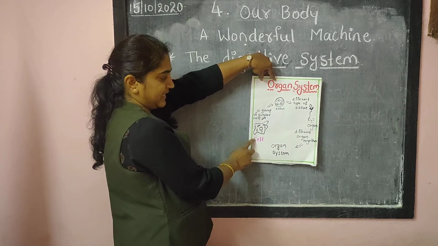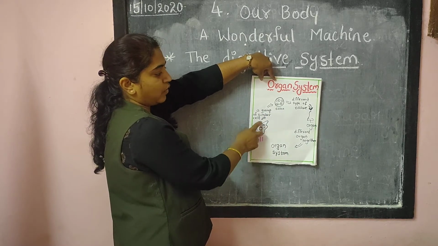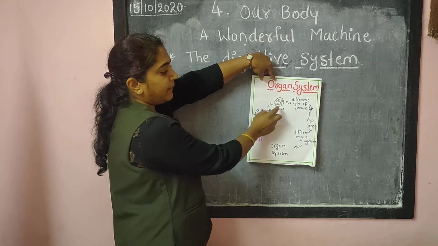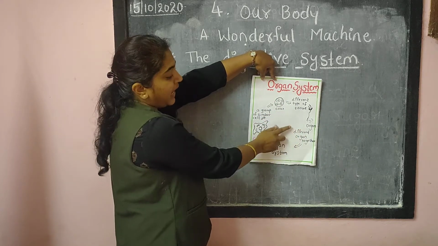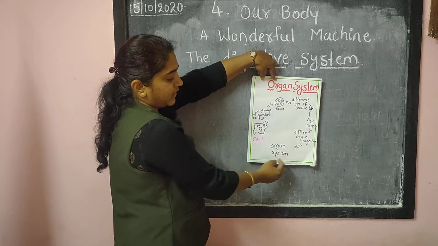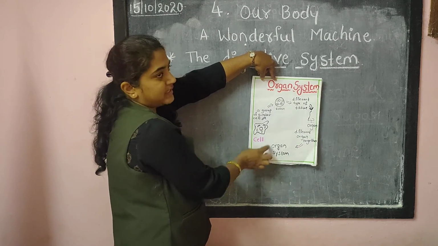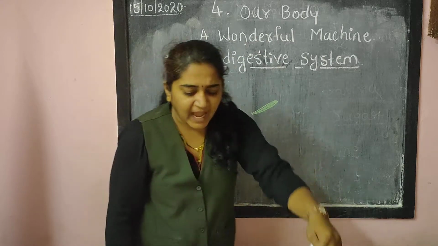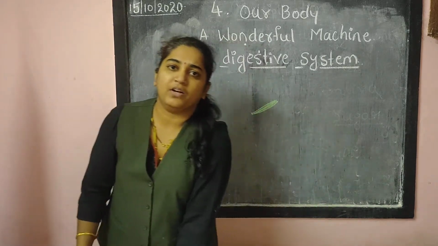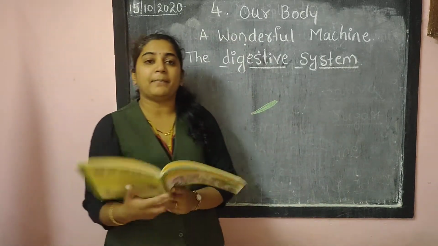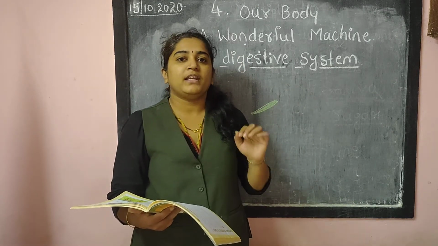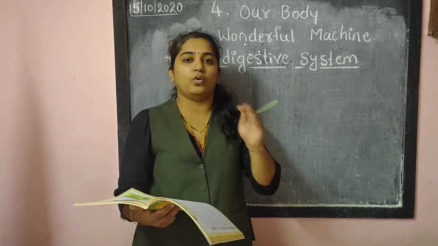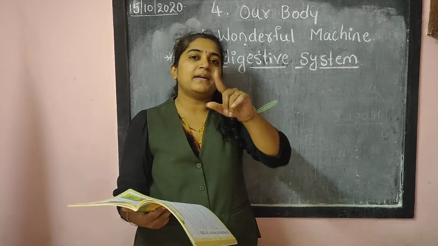This is one cell. A group of similar cells is called tissue. Different types of tissues join together to form an organ, and different organs together form an organ system. I have given you one example. In a football team, if you want to achieve a goal, can we achieve it if only one person is active?